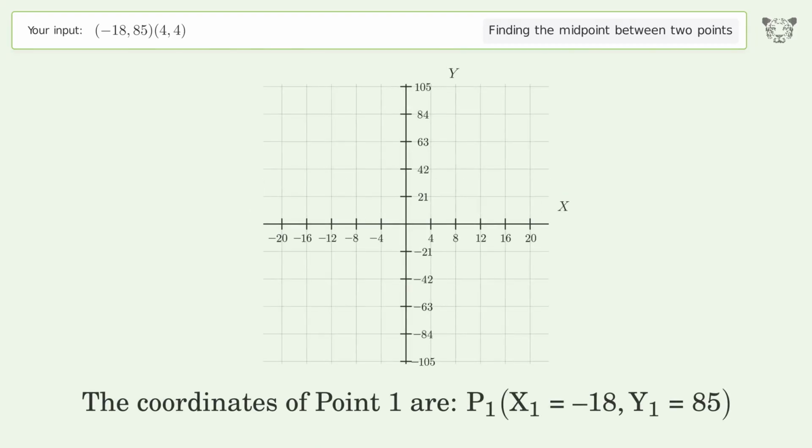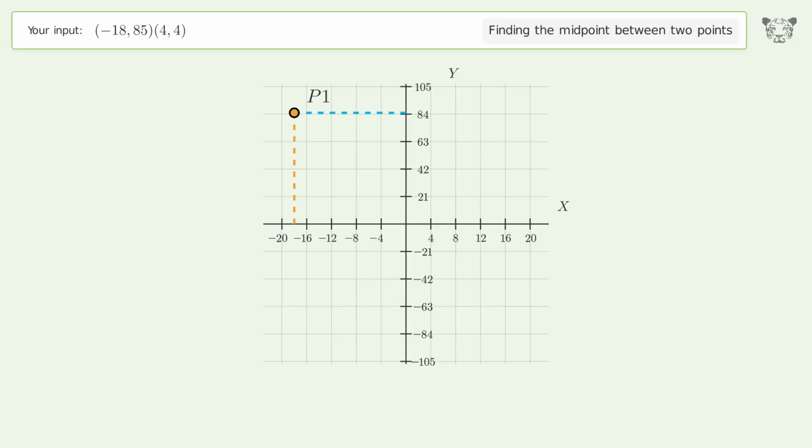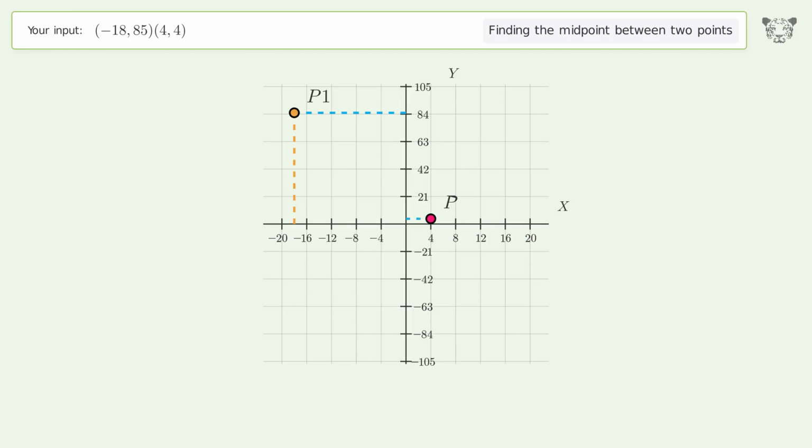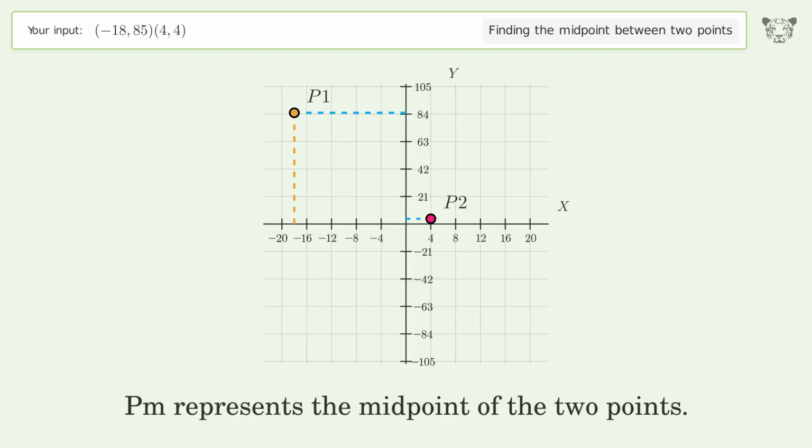The coordinates of point 1 are, x1 equals -18, y1 equals 85. The coordinates of point 2 are, x2 equals 4, y2 equals 4. PM represents the midpoint of the 2 points.